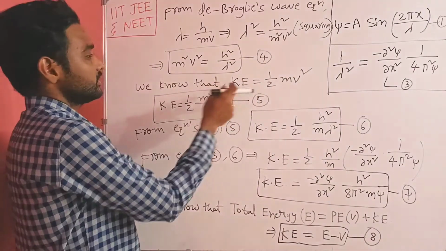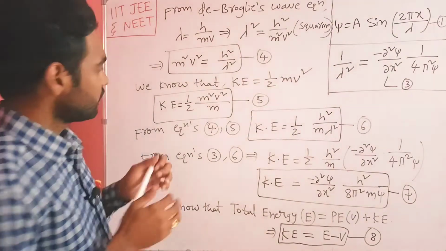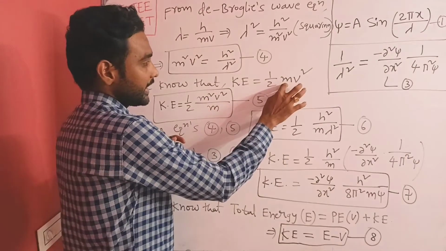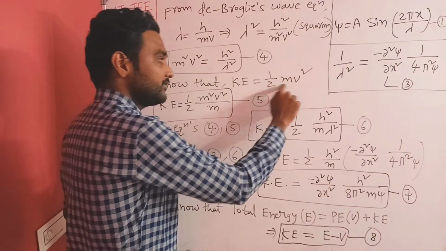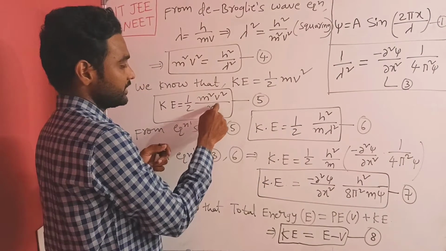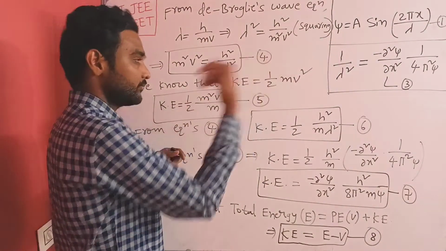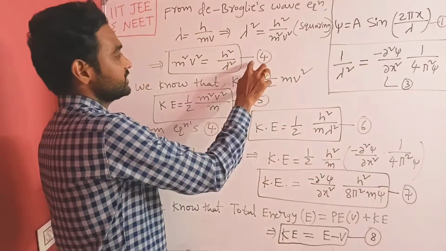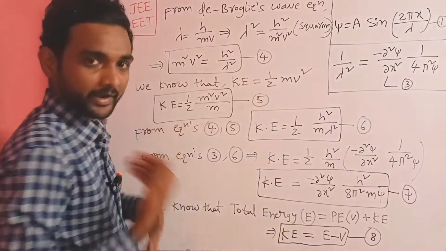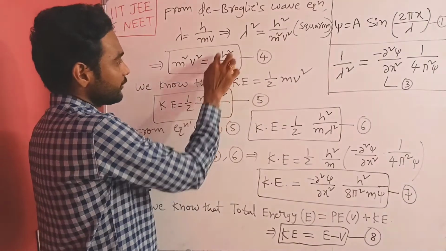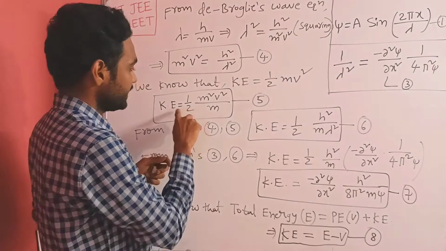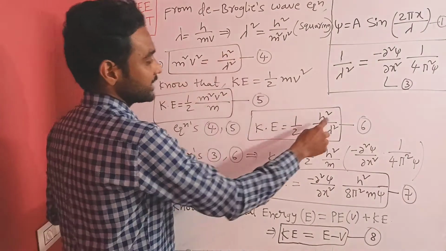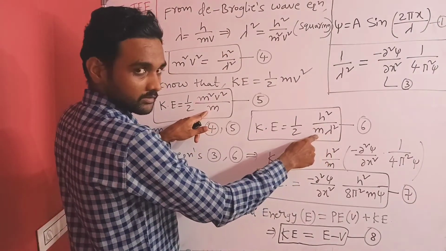Now we know the kinetic energy formula, half mv square. Now I am writing this kinetic energy in this way. How? Here I will multiply with one m and divide with another m. The m's will cancel, and you will get again mv square only. So I am writing it in this way. Now from equations number 4 and 5 we can write, in the place of m square v square you have to substitute this one. Have you understood? Now kinetic energy is equal to half, here m square v square in the sense h square by lambda square, h square by lambda square, and m is already there here.